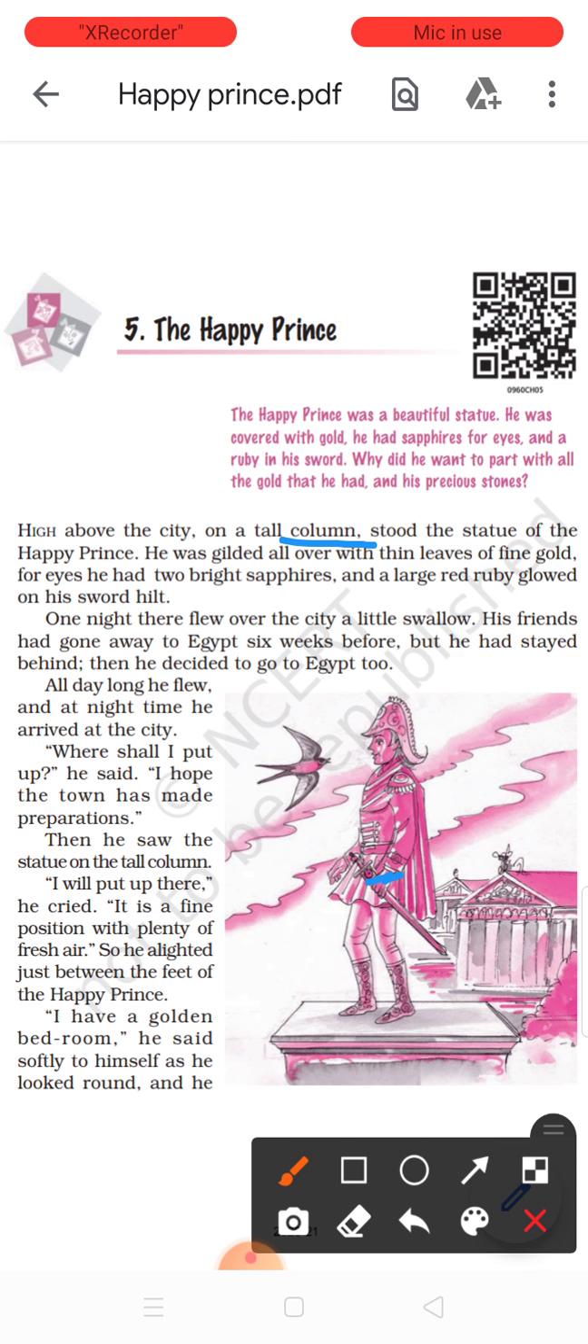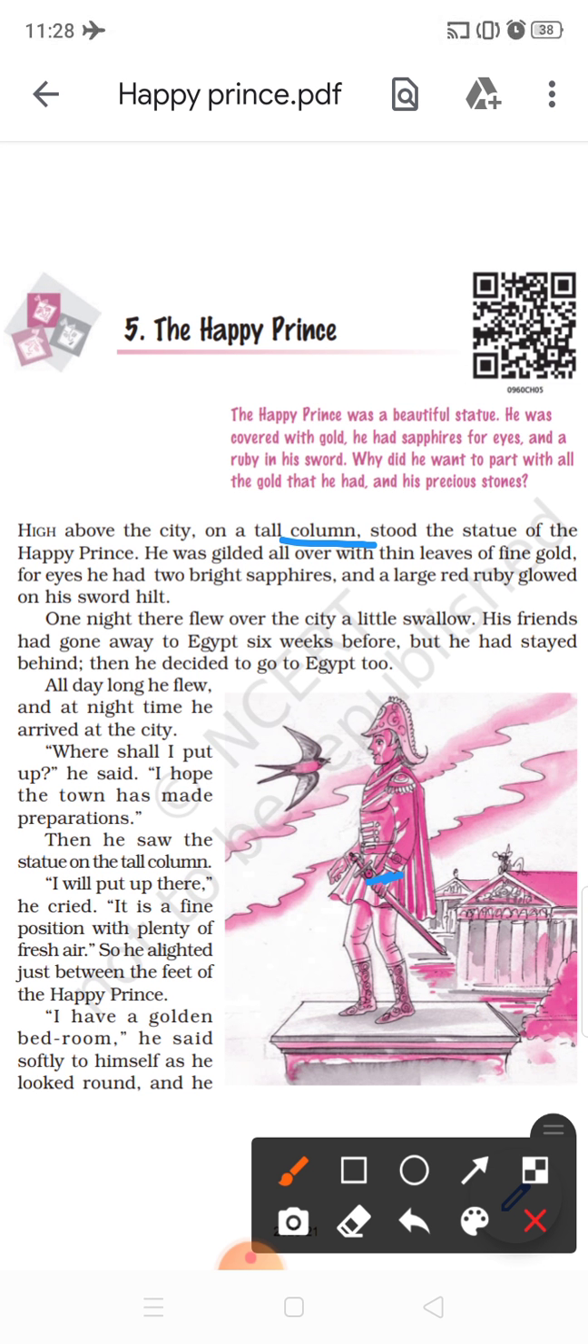One night, there flew over the city a little swallow. His friends had gone away to Egypt six weeks before, but he had stayed behind. Then he decided to go to Egypt too. Now, swallows are migratory birds, they will migrate from one place to the other. Swallows are those small birds. Usually, these swallows you will find in the houses also, they will come inside.